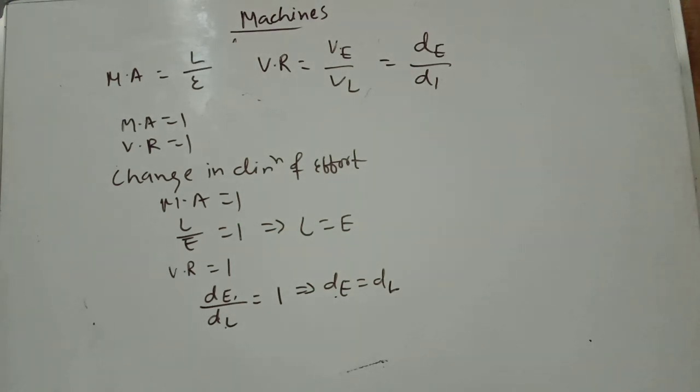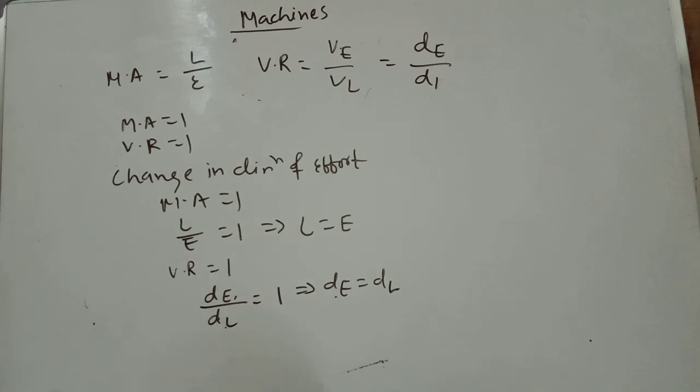So there are three categories of machine on the basis of the technical terms, mechanical advantage and velocity ratio. You can simply say that a machine cannot be used as a force multiplier as well as a speed multiplier simultaneously.